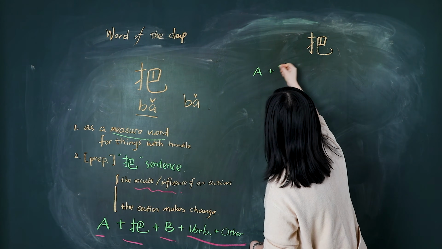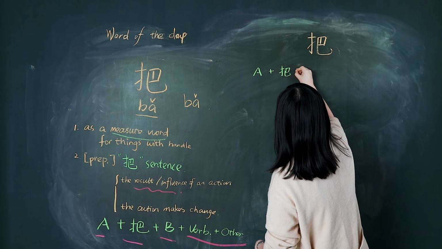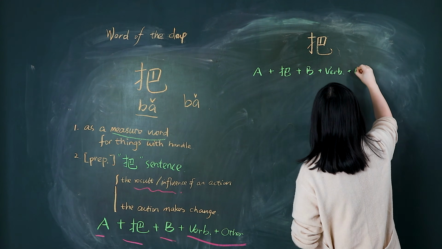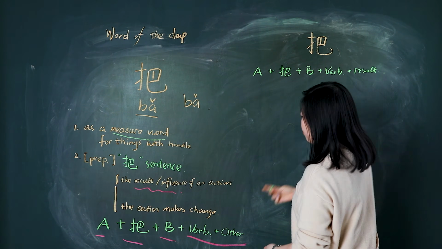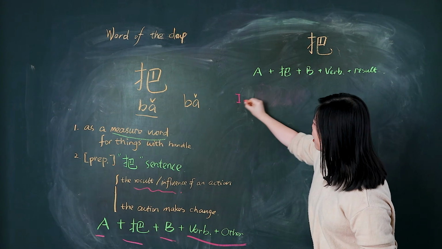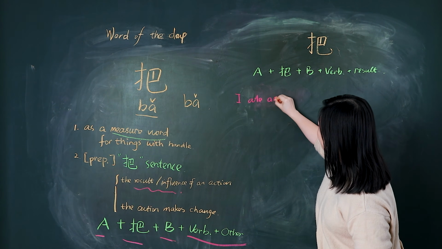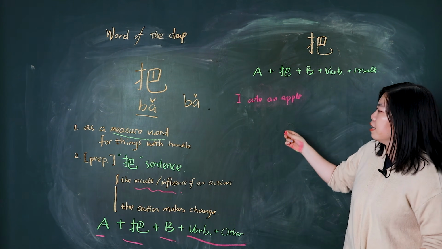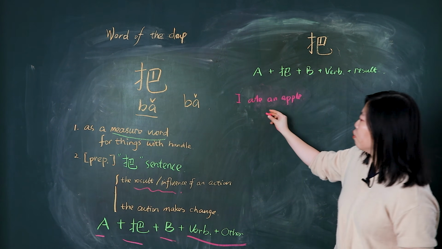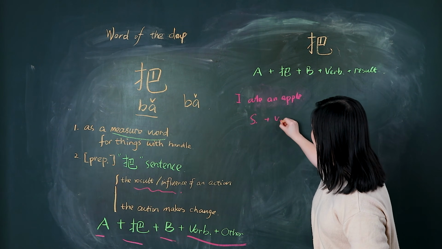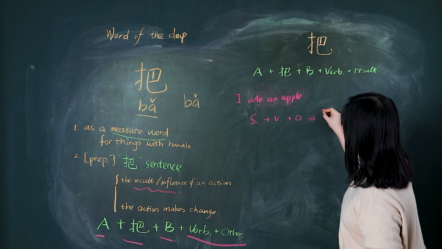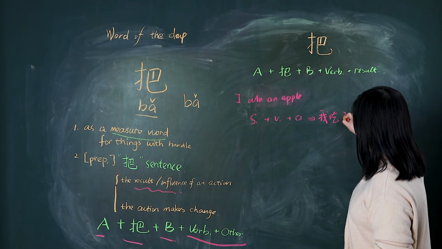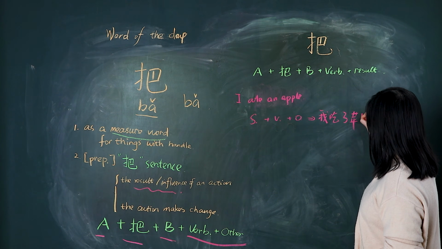A 把 B plus verb plus what? Result. For example, the English sentence: I ate an apple. In Chinese, how do we say it? If we follow the common order, it is subject, verb, object. So we say 我吃了蘋果.